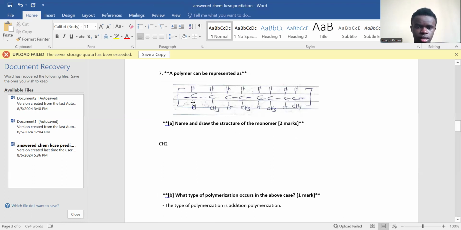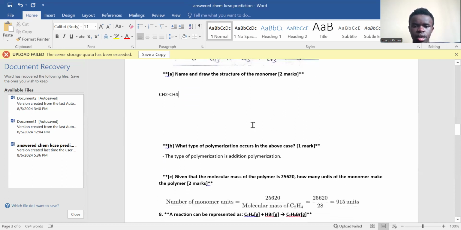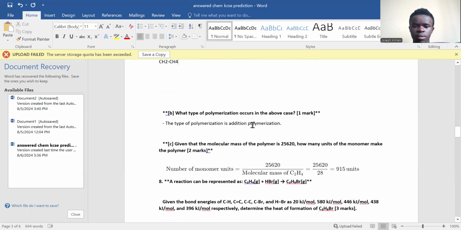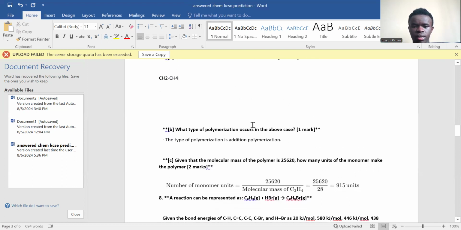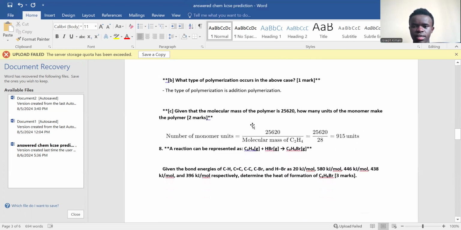For this one, as you can see here, CH2. Then you have this other here and here. CH1, 2, 3, 4. CH4. So that's the structure of the monomer. Now we have been asked what type of polymerization occurs in the above case.